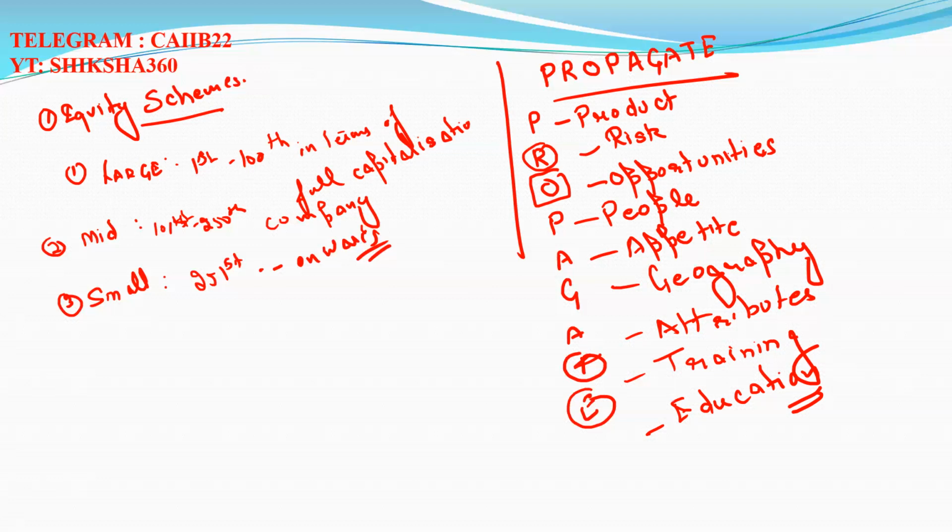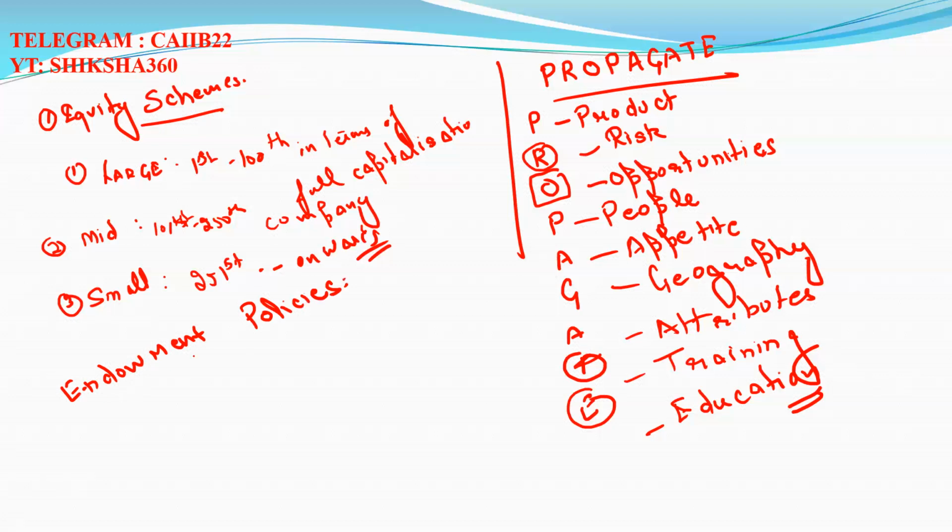Next one, under that, there is one point which I want to discuss, as these points were already discussed with you in the sessions. Next one, that is endowment policy. Can anyone remember what endowment policies are?